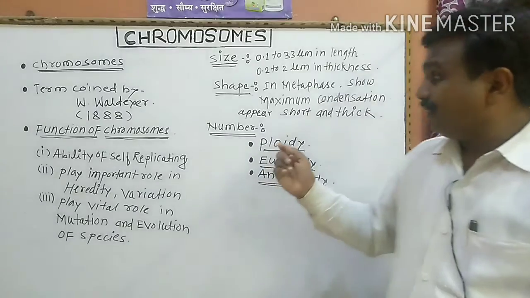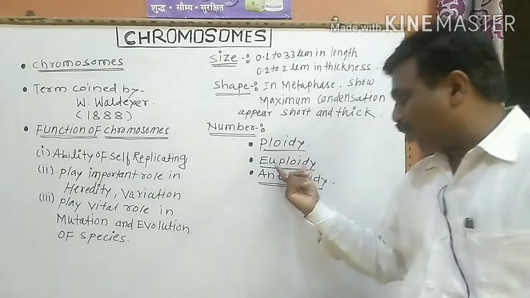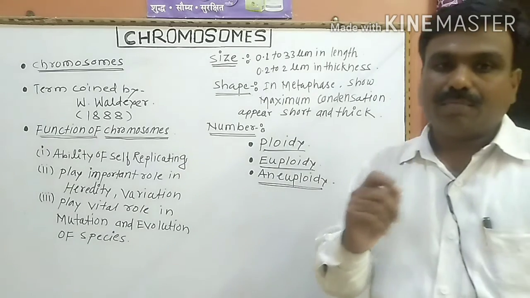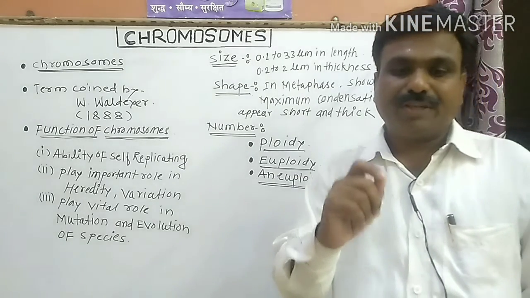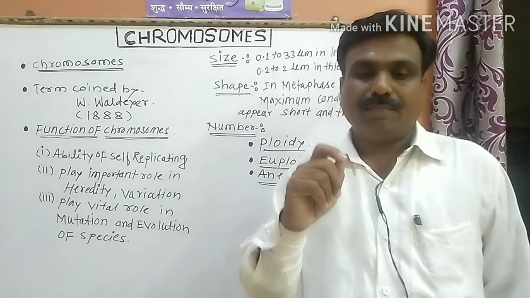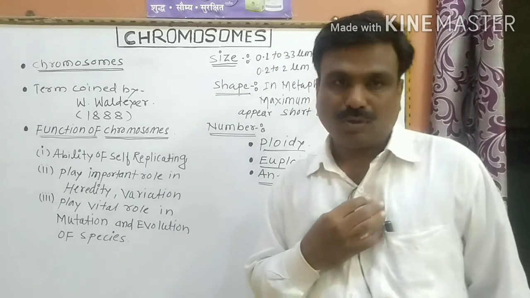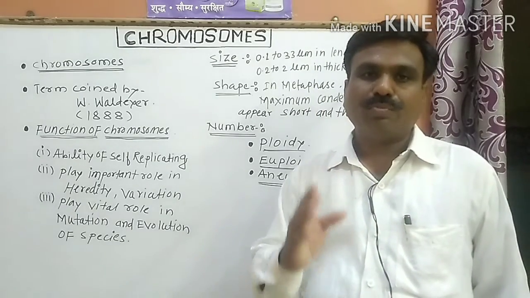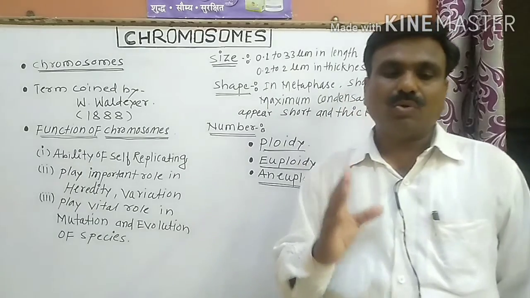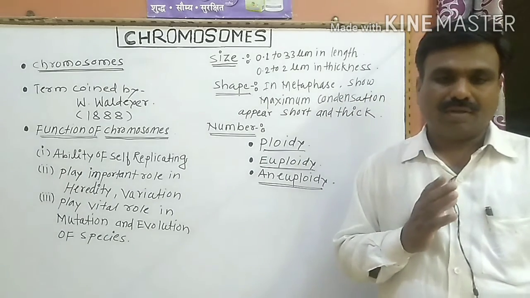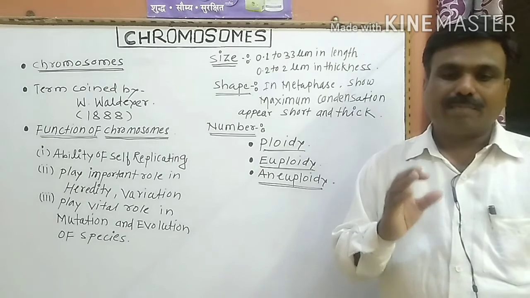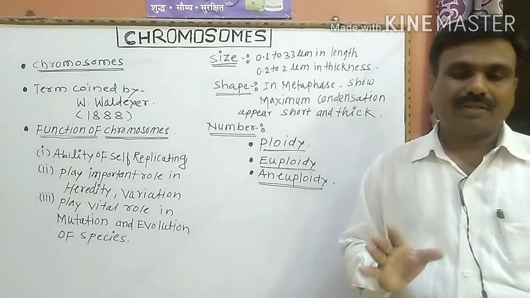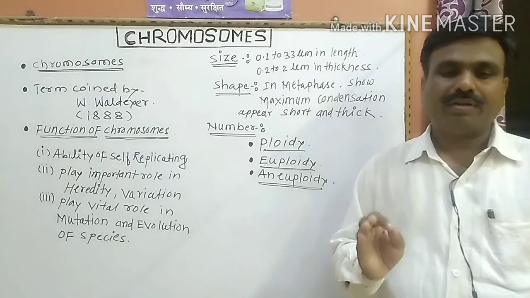What is meant by ploidy, euploidy and aneuploidy? The term ploidy speaks of the primary basic number of chromosomes. The primary basic number of chromosomes in a cell is known as ploidy.